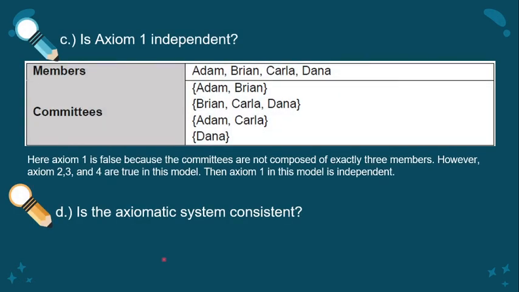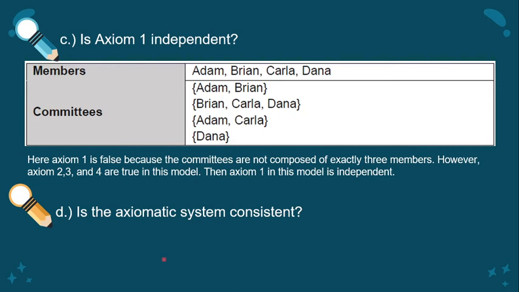And for question letter C, is axiom 1 independent? Here, axiom 1 is false because the committees are not composed of exactly 3 members. However, axioms 2, 3, and 4 are true in this model. Then, axiom 1 in this model is independent. So, sabi ko nga kanina, independent siya kapag meron tayong isang false axiom pero dun sa other axioms ay true